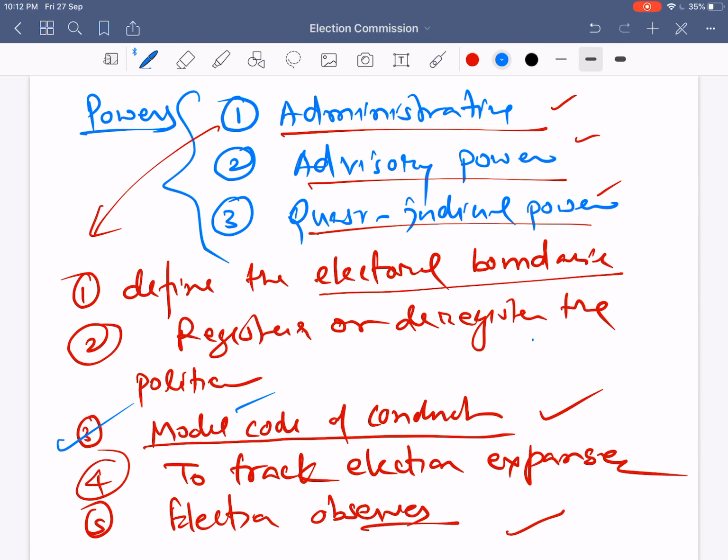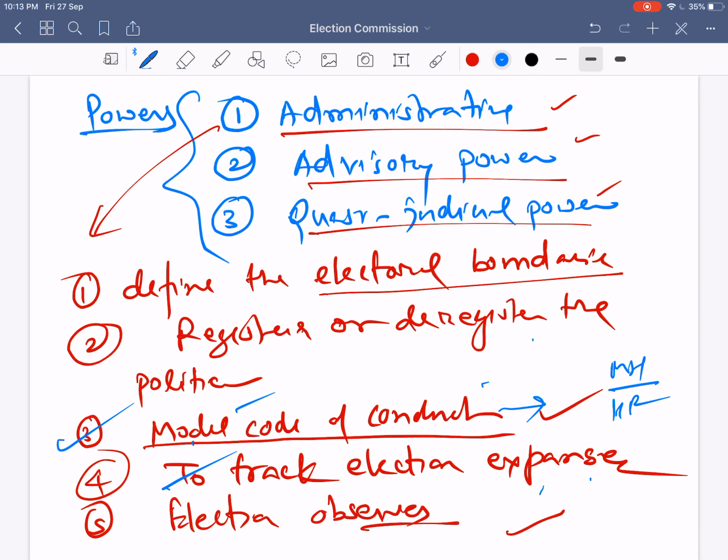The third important power is the model code of conduct, that is, its enforcement. The model code of conduct is enforced when the election date is announced. For example, recently election dates were announced for the states of Maharashtra and Haryana, so in these two states the model code of conduct has already been enforced. The fourth important administrative power is to track election expenses.